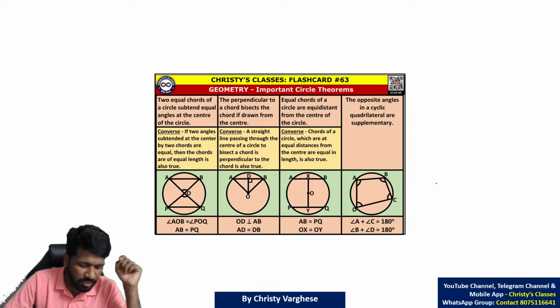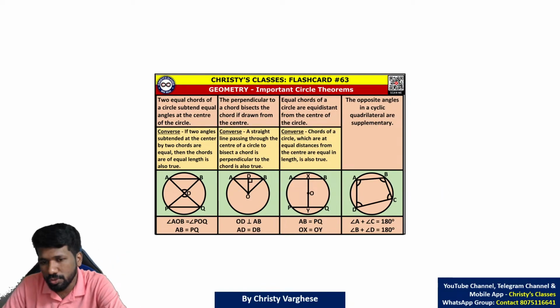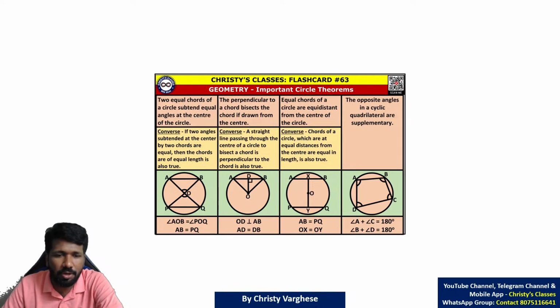More properties of the circle I have listed here. Go through these also. Circle itself is a very vast topic, but not many questions were asked, which is why I am not investing more time on this. Anyway, this much is clear now. Whatever we have discussed till now, is it clear or not?